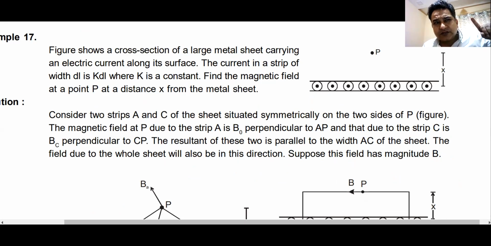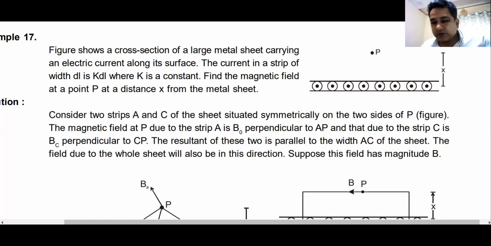Remember, we found out electric field due to infinite sheet. What was the answer? Sigma by 2 epsilon naught. This is the magnetic equivalent of it. That was electric field due to infinite sheet. This is magnetic field due to infinite sheet. Are you getting the relation?